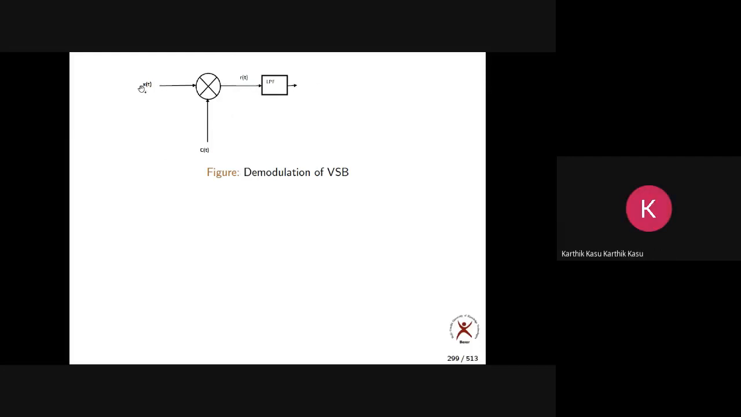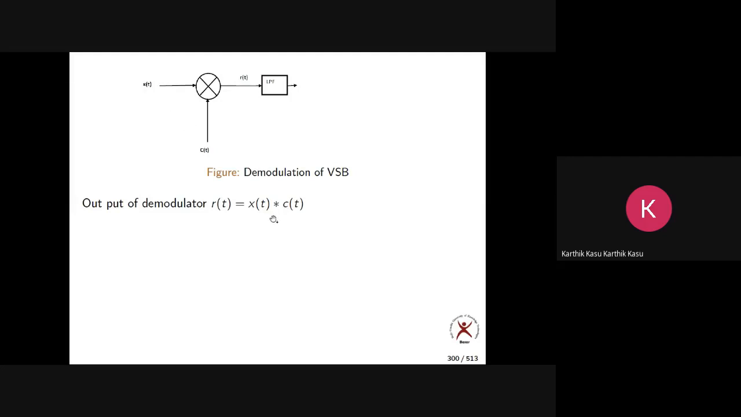The received signal will be again multiplied with a local carrier and again passed to the low pass filter. I have taken the same scheme. There is no difference. Let us see what happens. So what is the output of this product modulator? X of t into C of t.